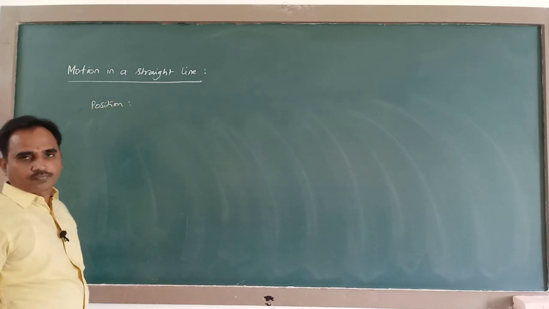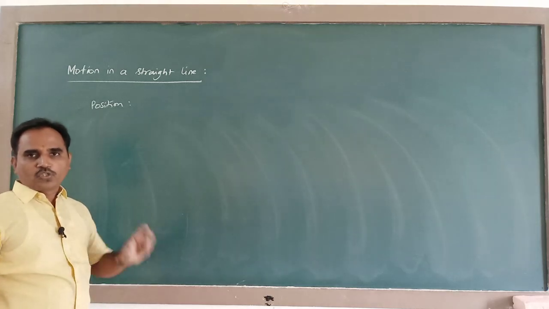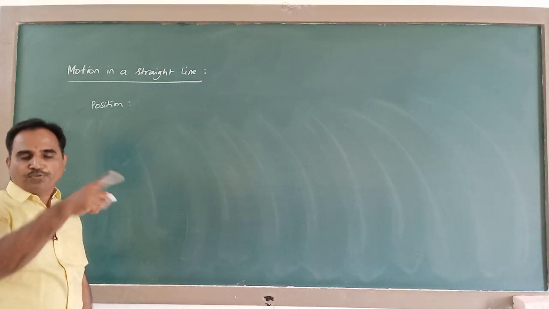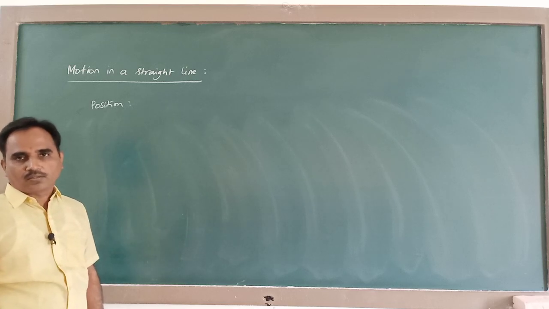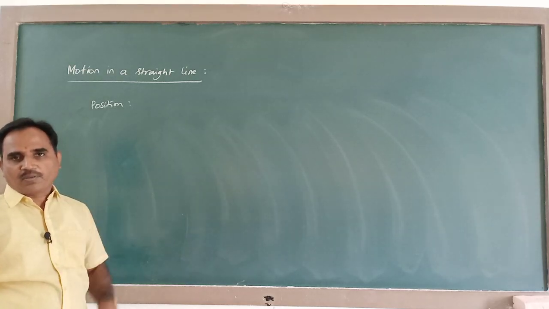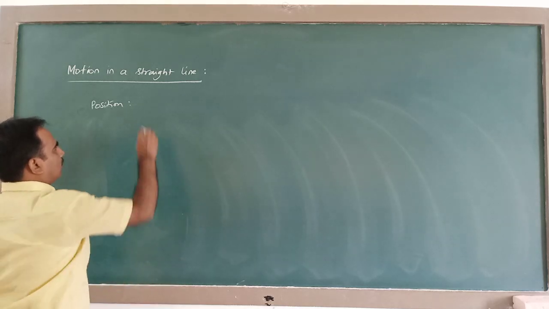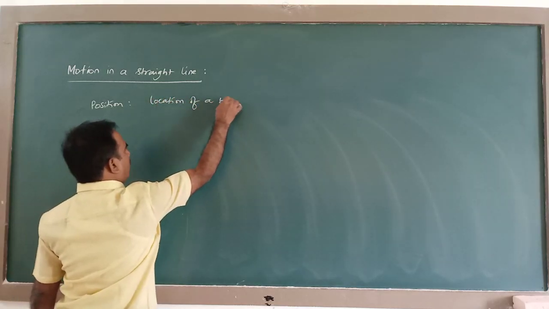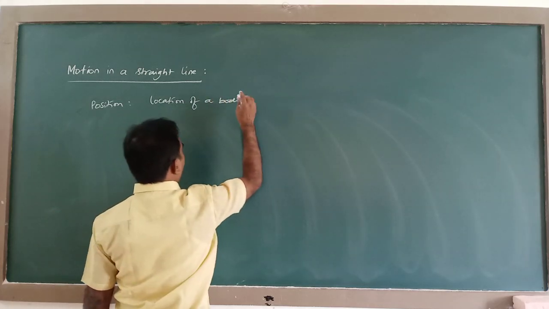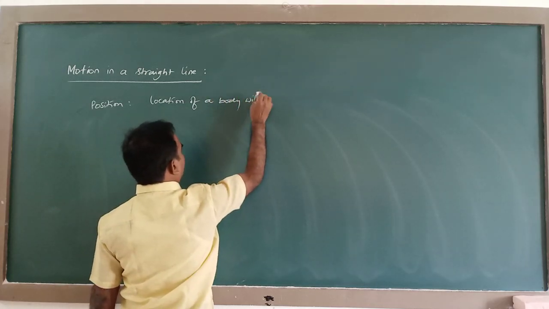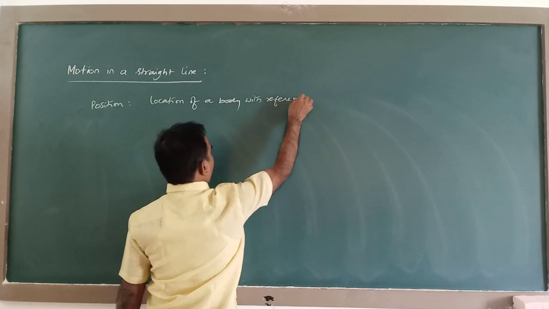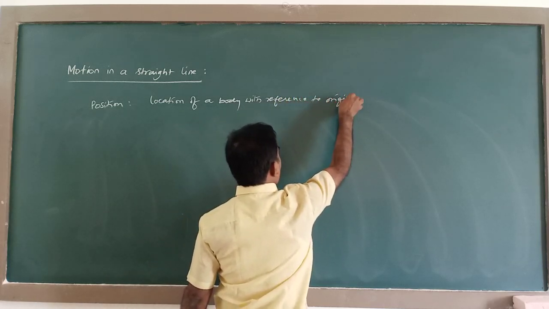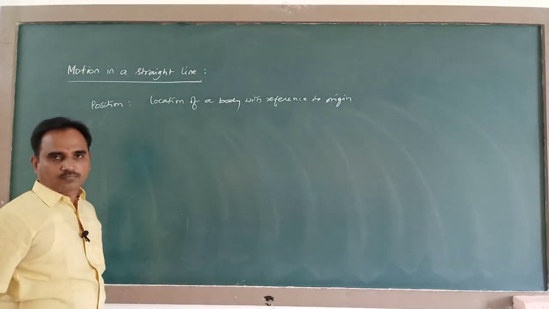Position. We use the term position of a body. Position means nothing but location with reference to the origin of the frame of reference. Location of a body with reference to origin, that is called position.